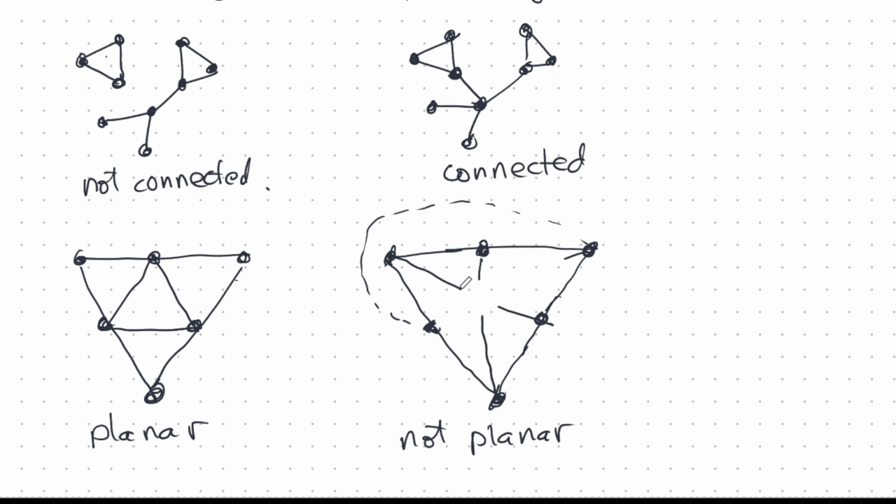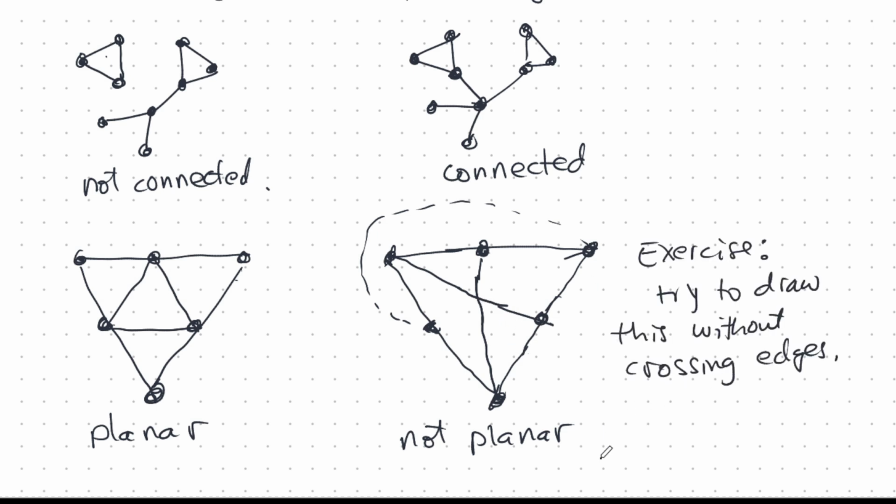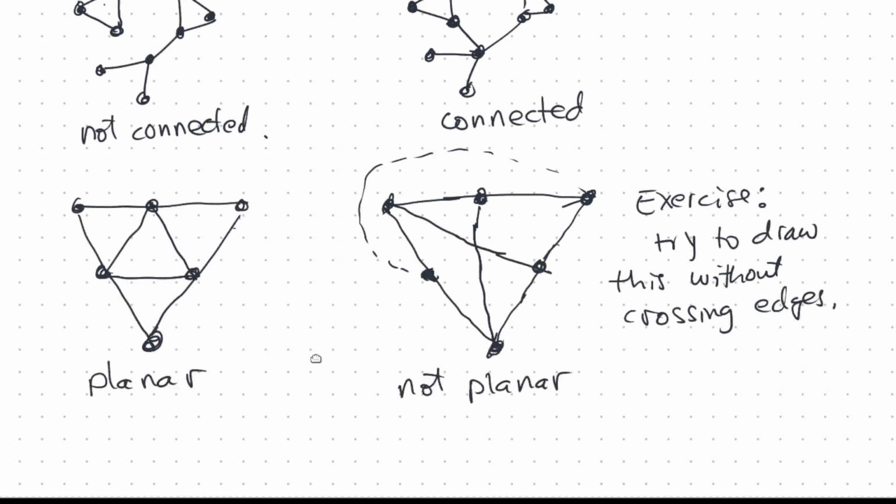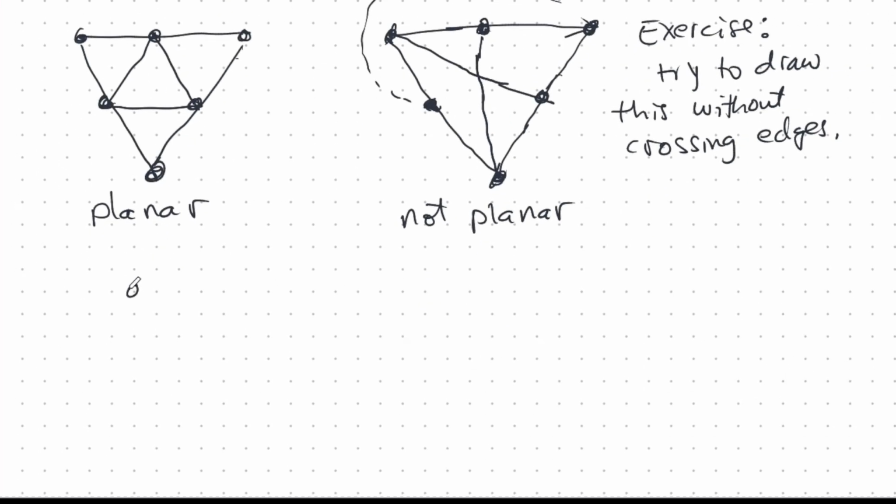I must point out here that there's no node, there's no vertex there in the middle where the edges cross. So as an exercise, you can try to draw this graph without crossing the edges and you'll convince yourself that it's impossible.